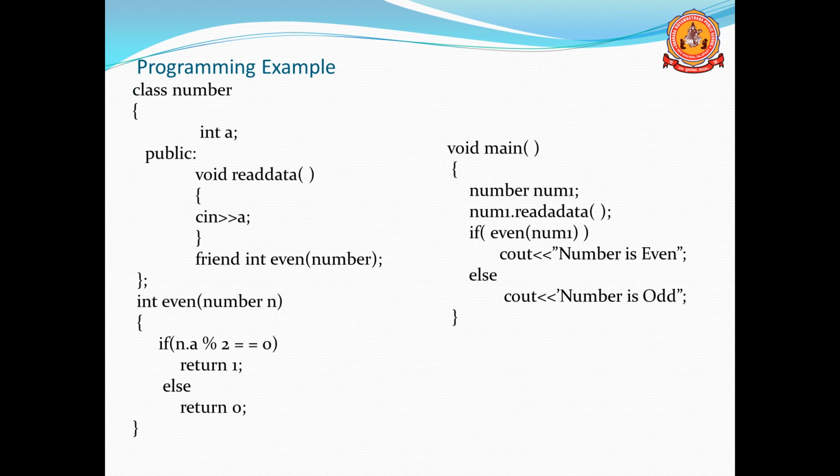We are going to call the function readdata. That is one function call. But if you are going to call the even function, I'm passing only the object, but I'm not using any object name. Object name dot even, I'm not using like that. So it's a non-member function, we have to call it directly.